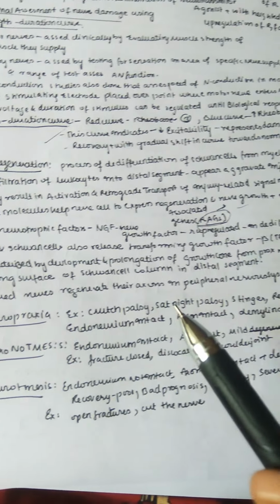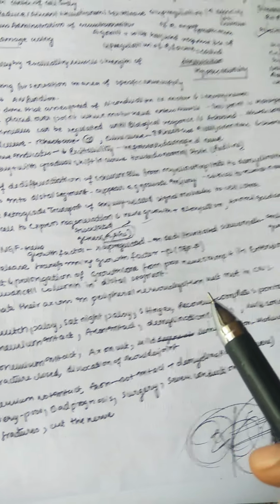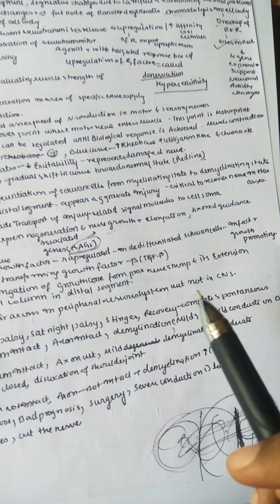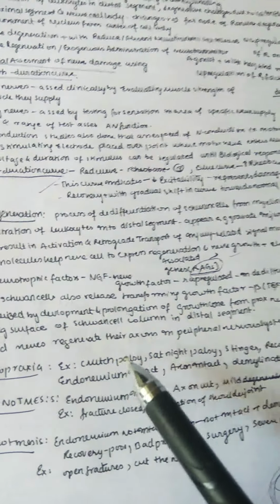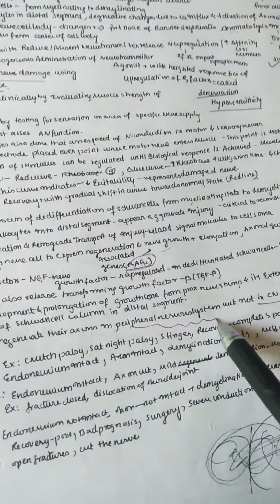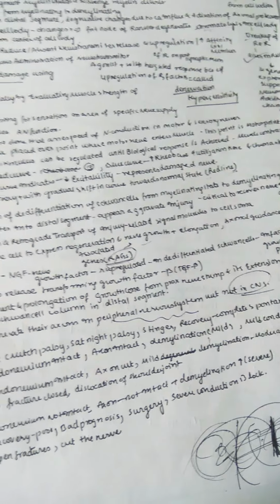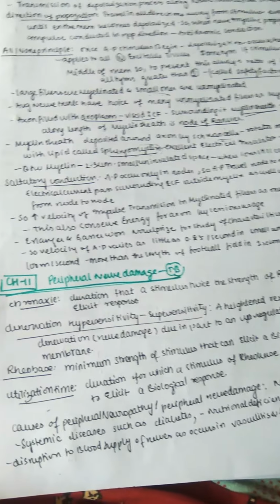Injured nerves regenerate their axons in the peripheral nervous system, but not in the CNS. This is a very important point. The final summary point is that injured nerves regenerate their axons only in the peripheral nervous system, but not in the central nervous system. So this is all about peripheral nerve damage.